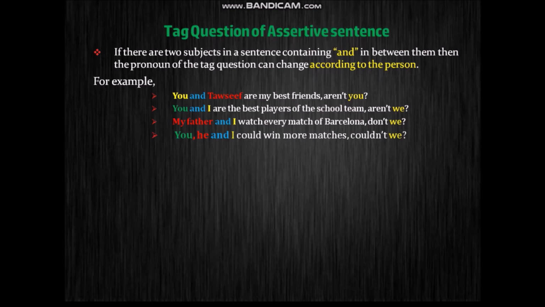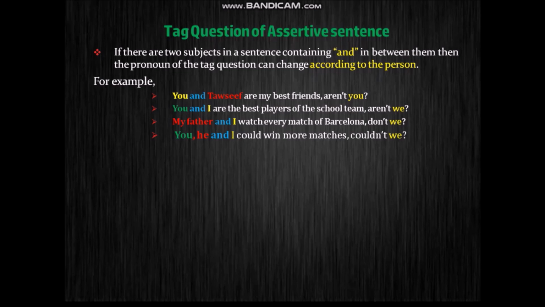Next, you and I are the best players of the school team, aren't we? Now if you look closely, here we have second person and first person present in this sentence. But this is the power of first person. That's why we will write not aren't I, rather aren't we.